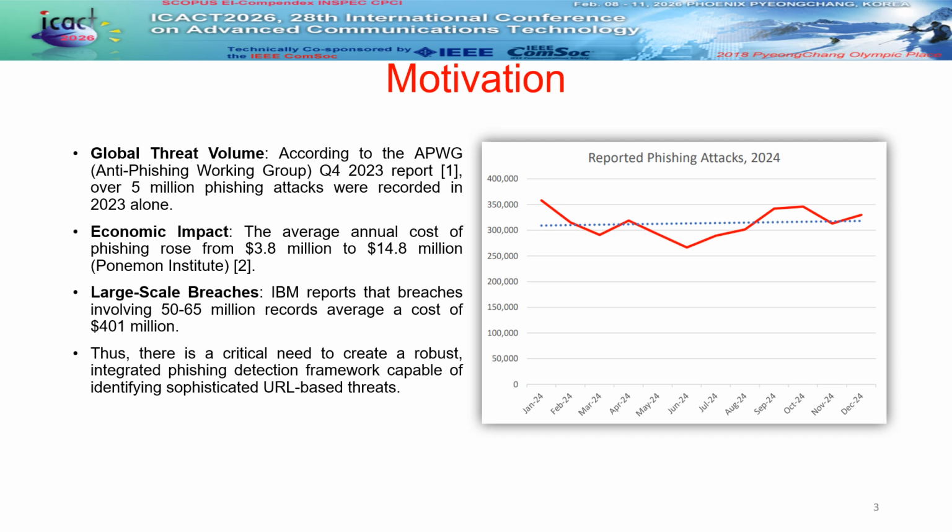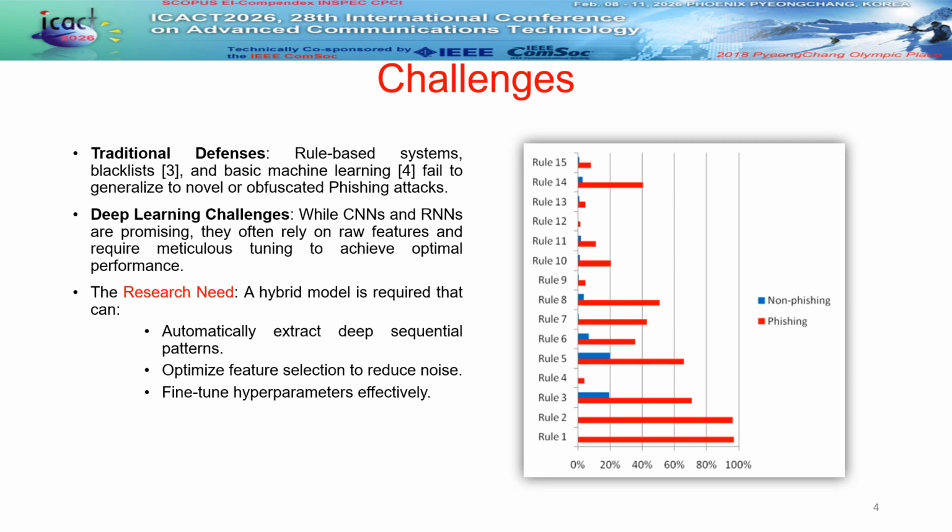Now, moving to the core motivation of our work, phishing is no longer just a nuisance, but a global crisis with over 5 million annual attacks and organizational costs surging to $15 million and reaching $401 million for major breaches. It is clear that traditional blacklists are failing. There is an urgent need for a robust framework to identify sophisticated URL threats before they reach the victim. Our research aims to bridge this crucial financial and security gap.